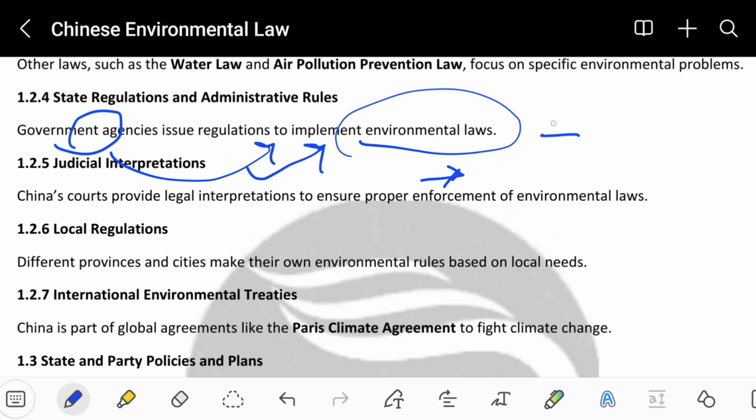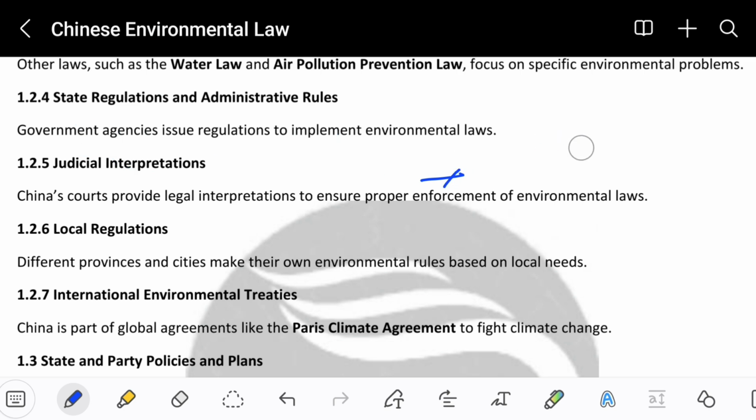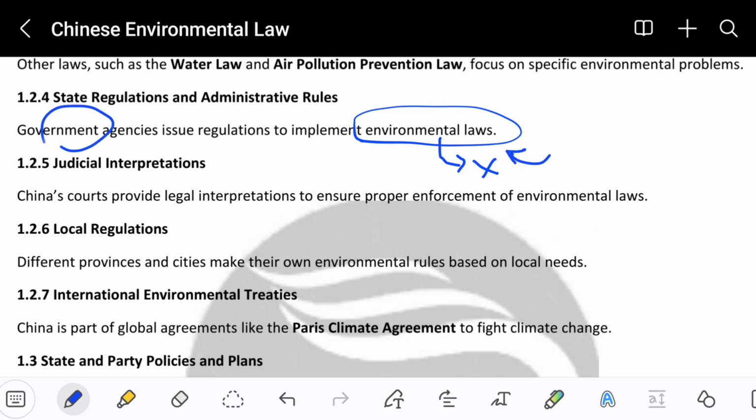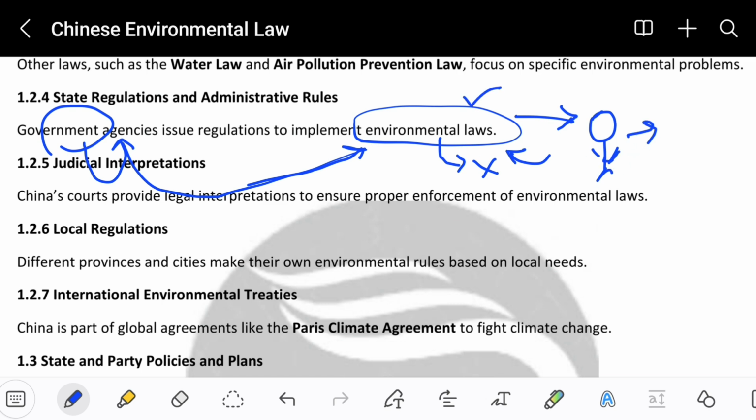If they do not follow these laws, they will get a penalty, because a lot of people think that environmental laws are not effective. People will think that environmental law is not a serious one and no one will obey it. So that's the reason the government itself made an agency or an authority separately, in order to force people to follow the environmental laws, because if these laws are implemented on the people, then they will know that this is a serious law and we should obey it, and we should not pollute the environment.